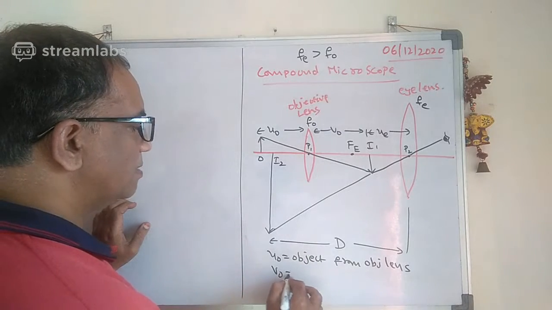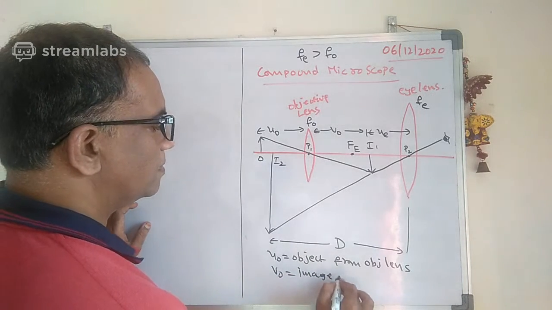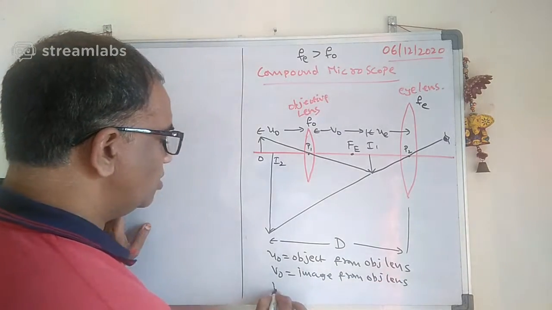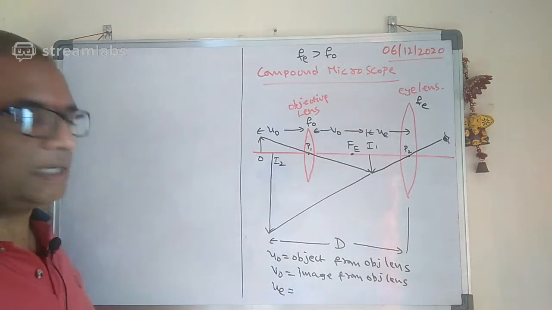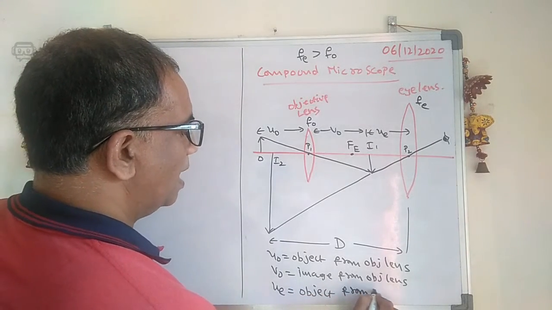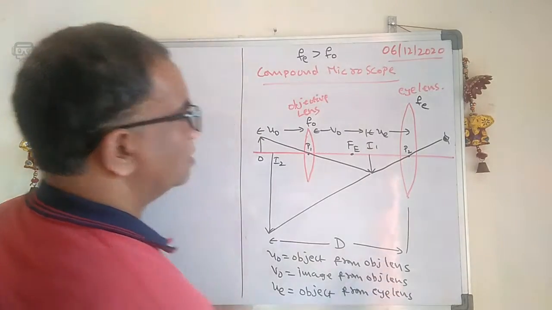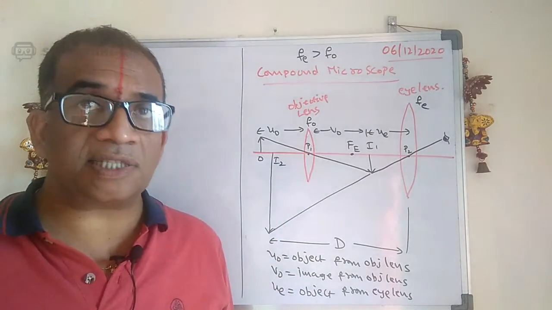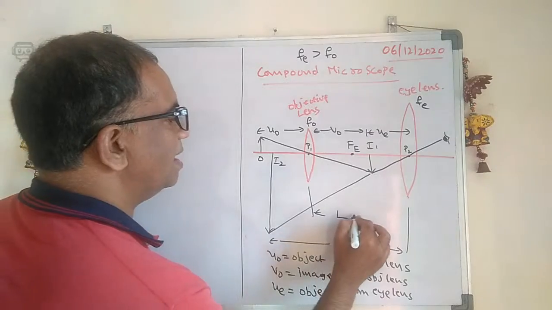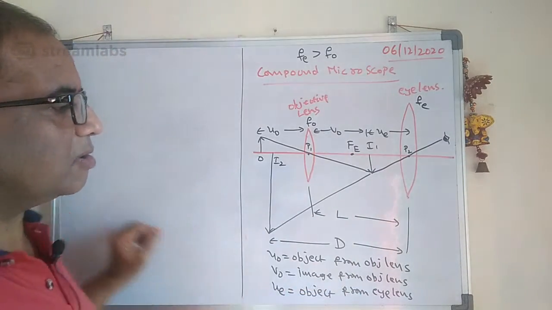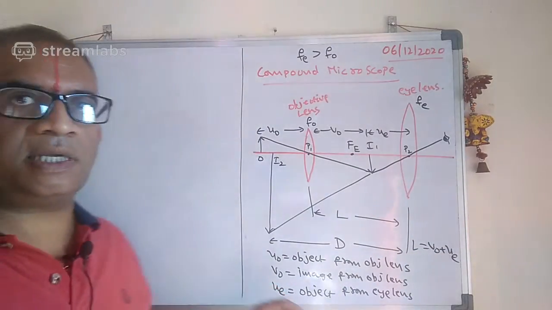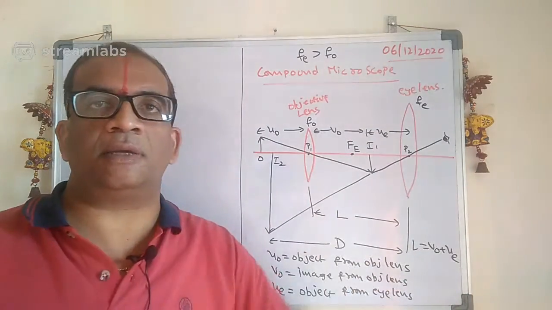And what is V0 here? It is the image distance from the objective lens. Then what is UE here? It is nothing but the object distance from the eye lens. Sometimes they will also ask another important question: what is the length of the compound microscope? This is L. The L is nothing but V0 plus UE. Please remember that.